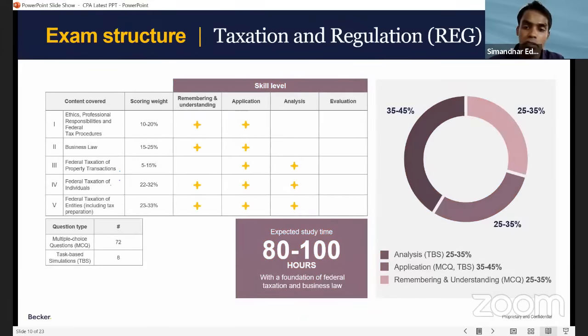Now comes taxation. Now again, REG also has been reduced substantially. If you see, we have federal taxation of individuals, property taxation, entities. What is missing here, guys? Anyone in the chat window, can you see that? Ethics, business law, taxation of property, individual taxation, property taxation, federal taxation of entities, right? So the basis-related questions, the advanced tax-related questions, all are missing from regulation, right? Again, evaluation is zero. Evaluation skills are not at all tested in regulation also. That shows that regulation also is a very, very easy exam.